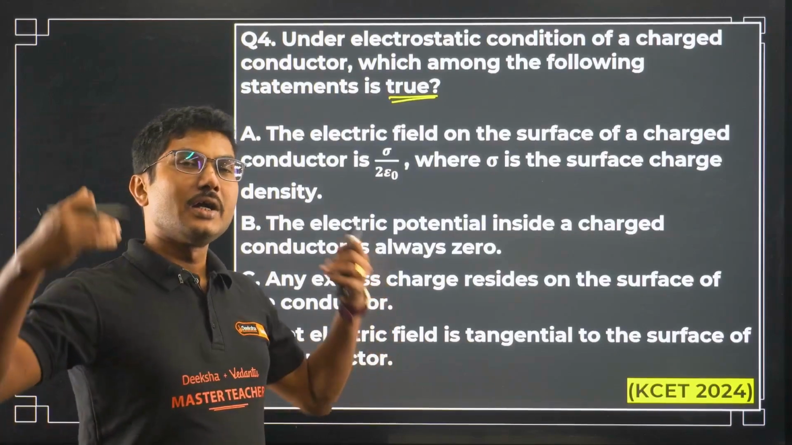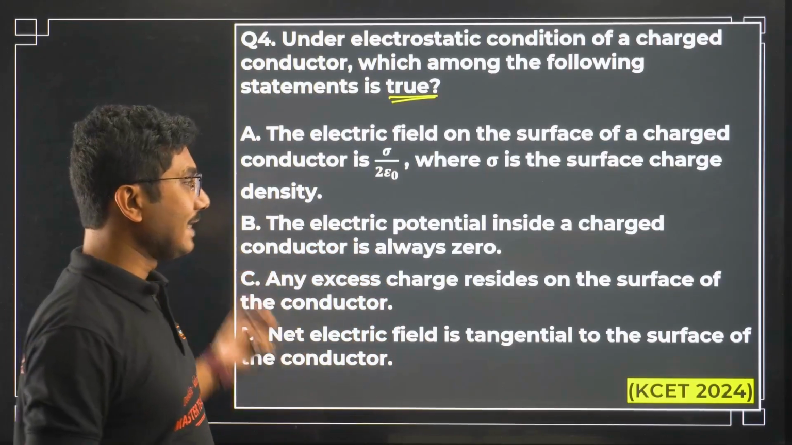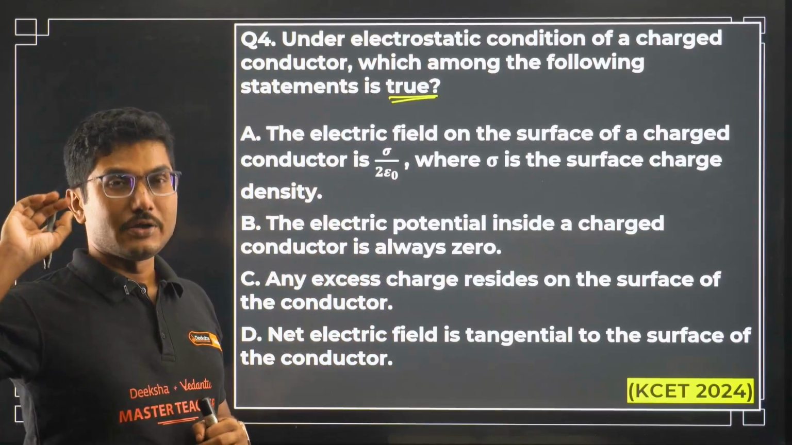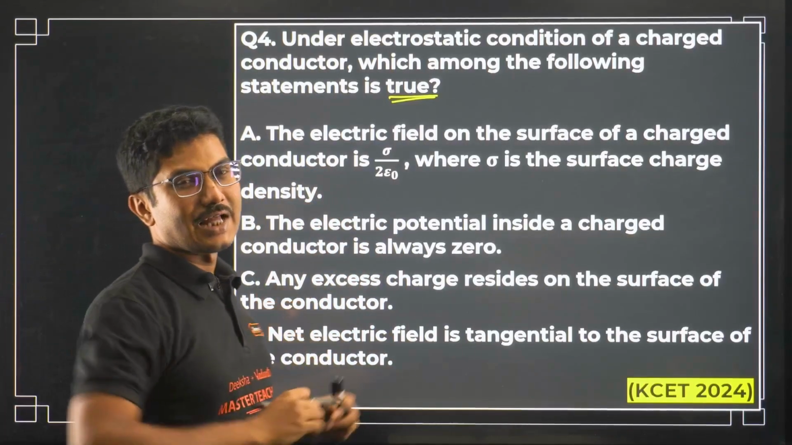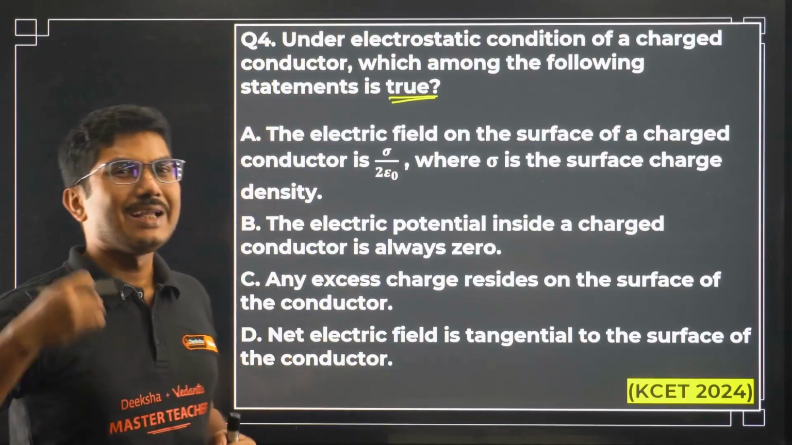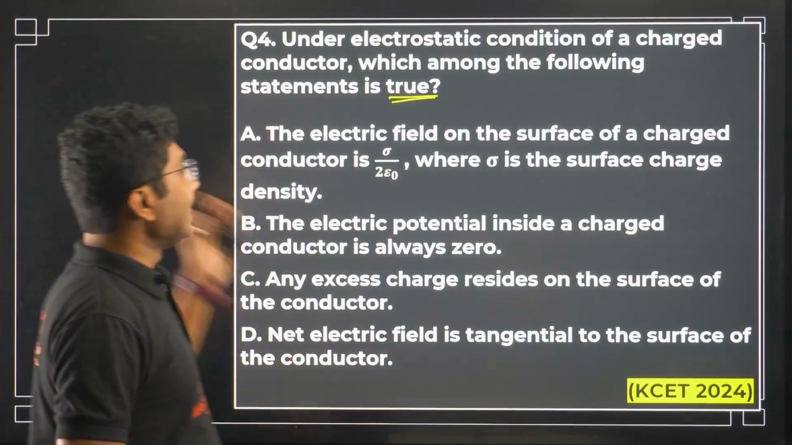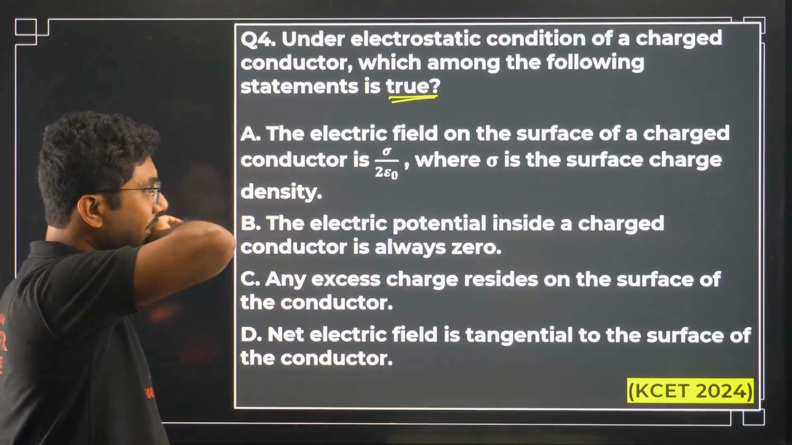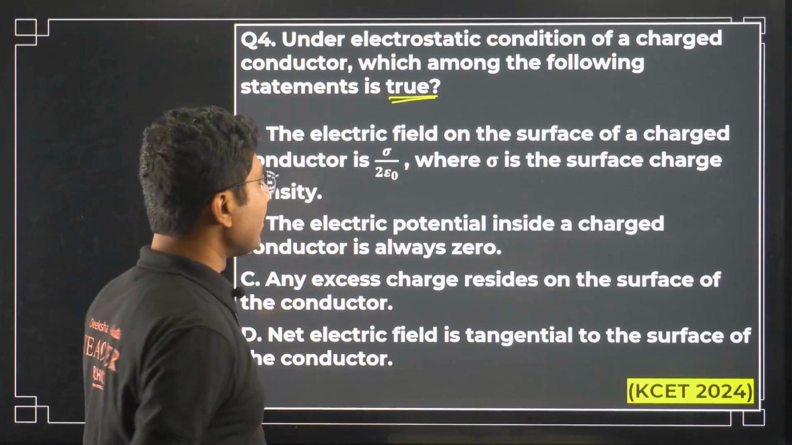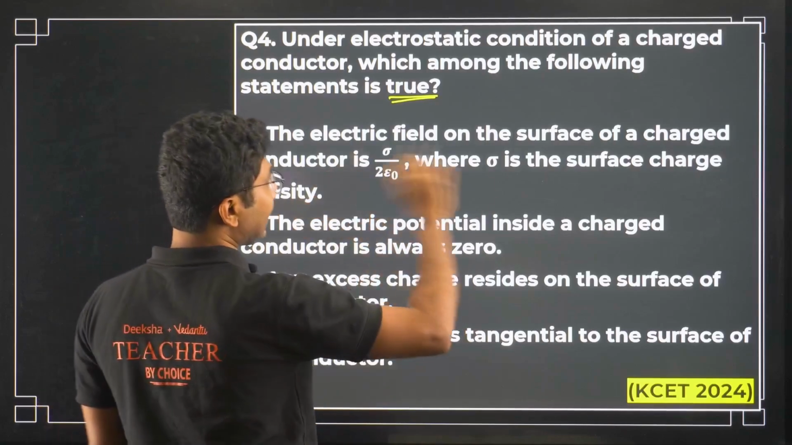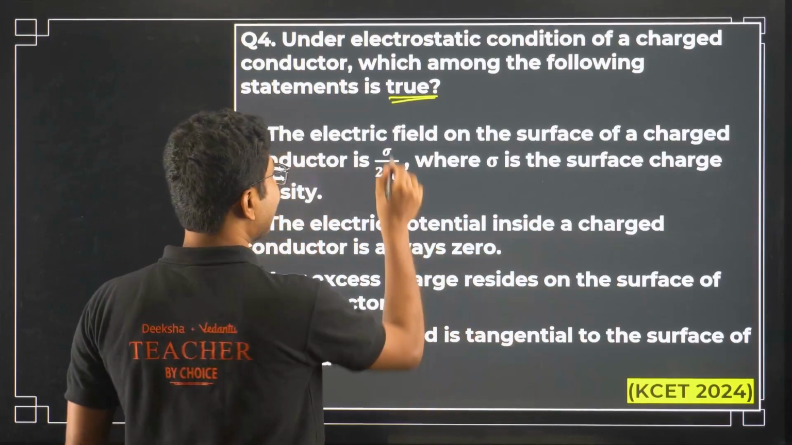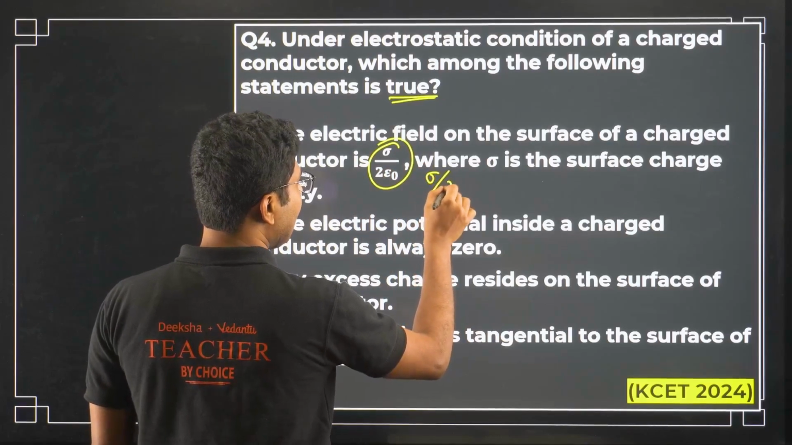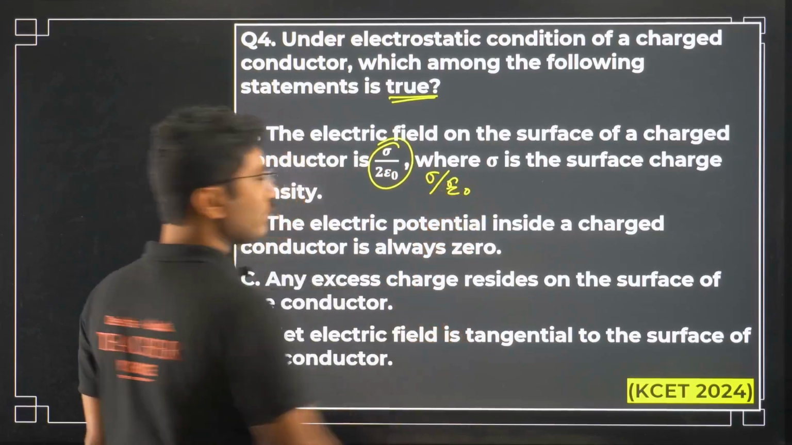So don't get carried away by saying that there are a lot of difficult questions. These questions are actually easy to answer. You just have to remember a few facts and understand the concept in depth. The electric field on the surface of a charged conductor is sigma by 2 epsilon naught. Now if you remember, the electric field on the surface of a charged conductor is not sigma by 2 epsilon naught. It is sigma by only epsilon naught, not 2 epsilon naught.